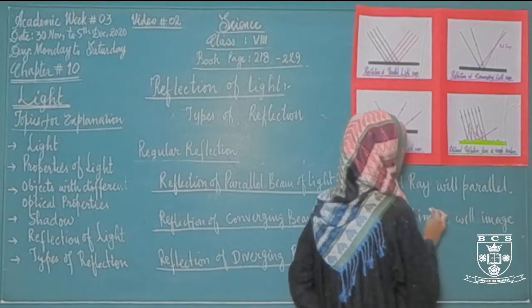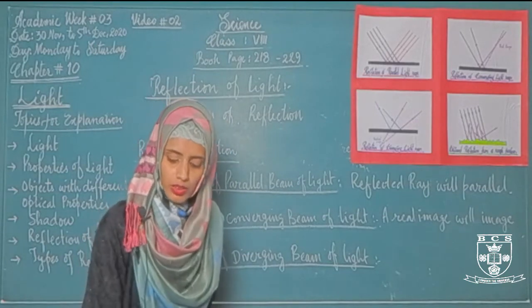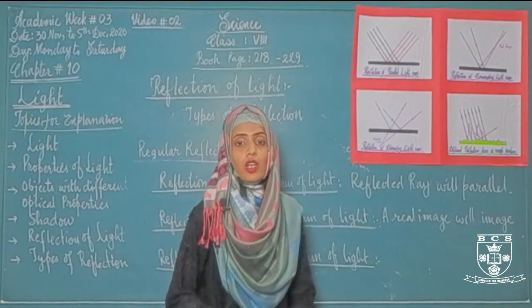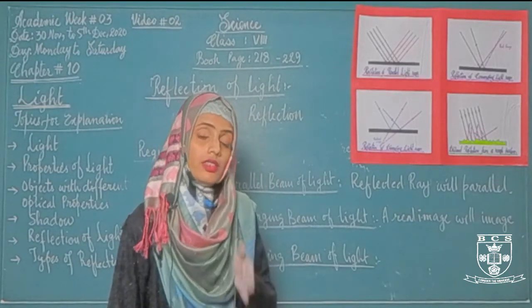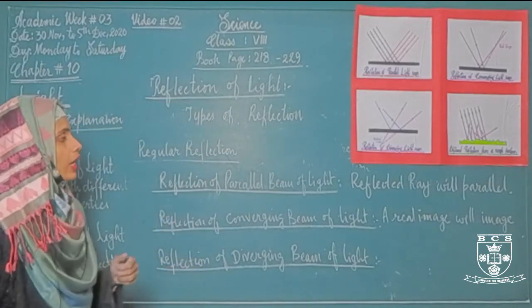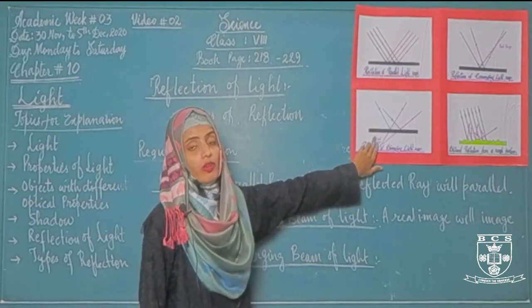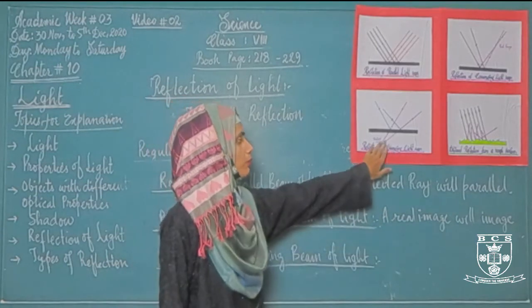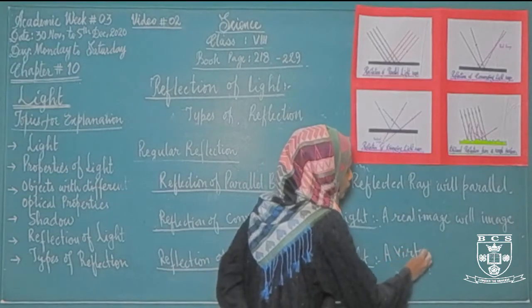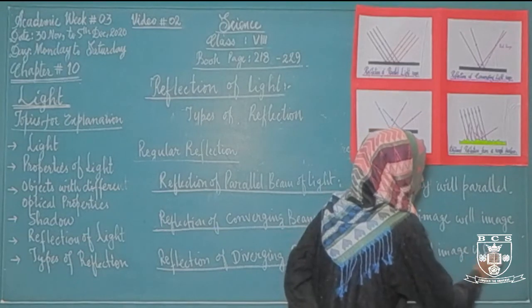An image that can be taken on a screen with a sharp outline, that image is called a real image, which is formed when the converging beam of light strikes a plane mirror surface. Then what will happen when the diverging beam of light strikes a plane mirror surface? As a result of this, a virtual image is formed.